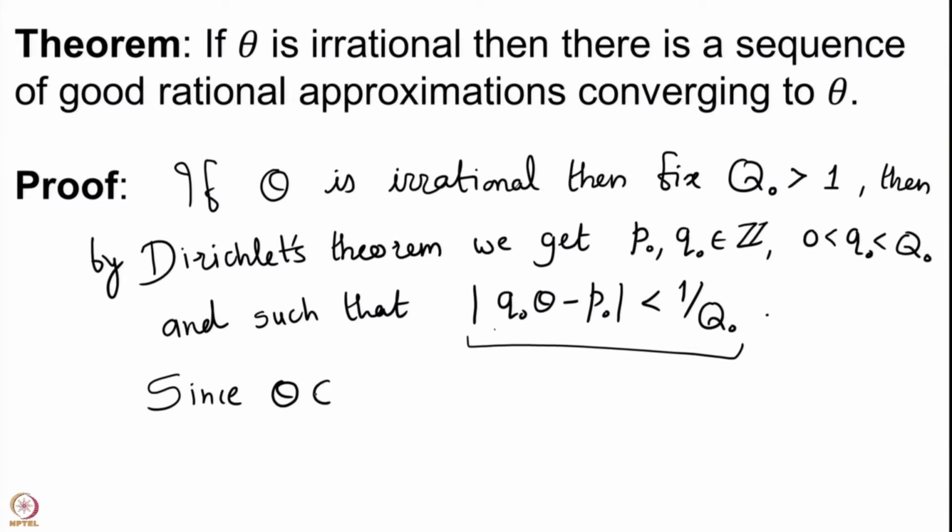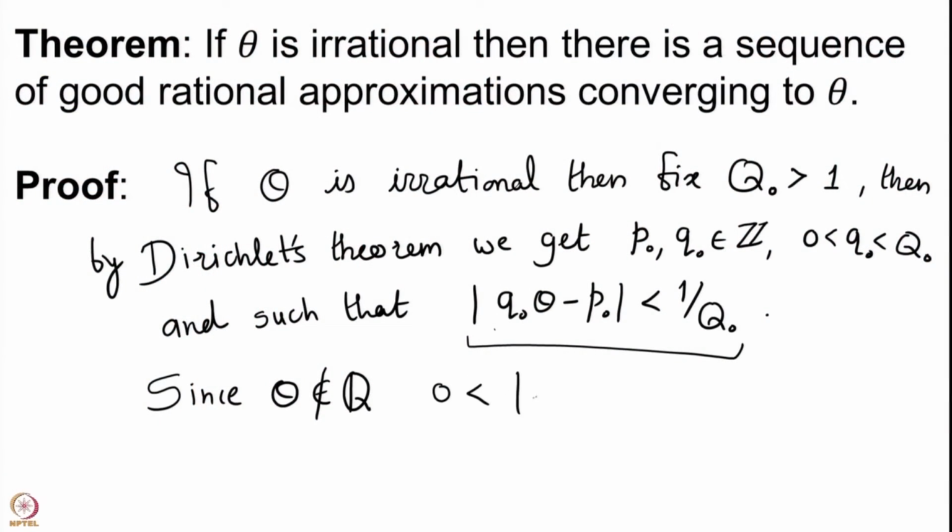Since theta is not rational, this is the set capital Q with a decoration, the symbol reserved for the set of rational numbers, those which are quotients of integers by natural numbers.